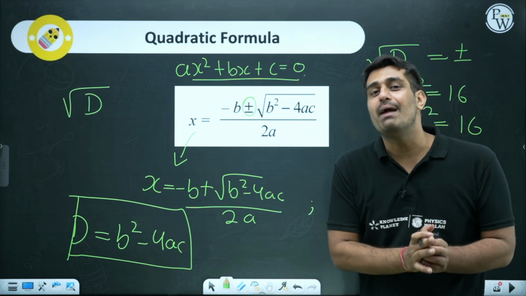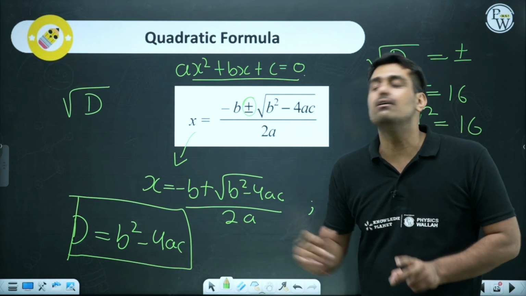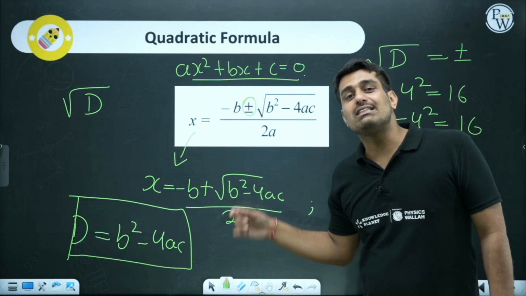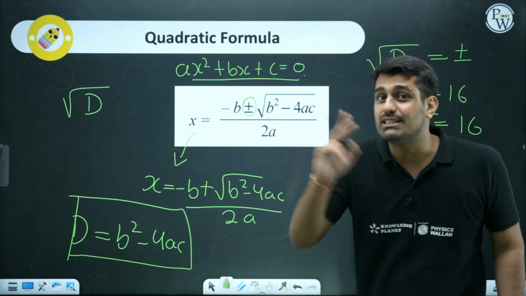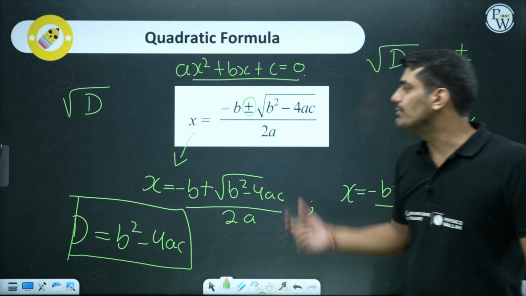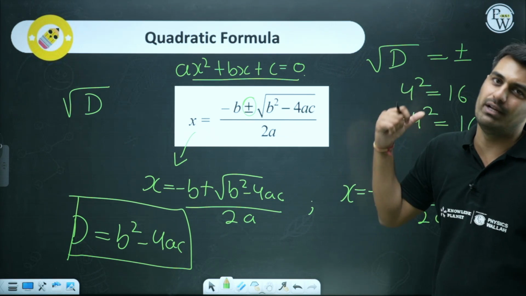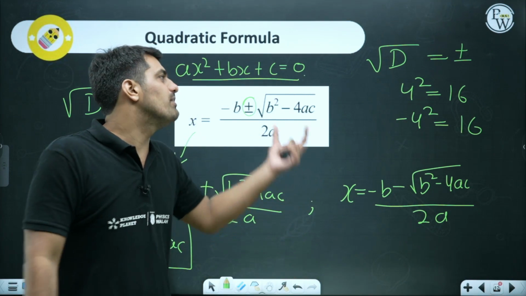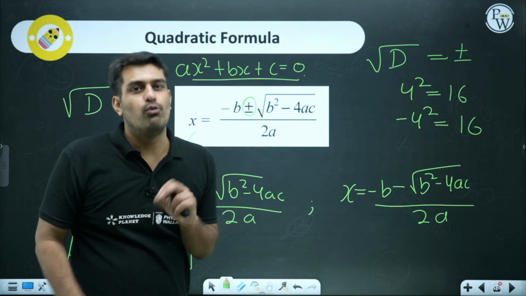I hope I have made the point. Three main points were there. First, the general form, which gives us the values of a, b and c. Second, the two roots are there, one being positive, another being negative. And the third thing is the discriminant, which is the value of b square minus 4ac. We should always try to calculate that value first and then put the value of D in the given formula over here.